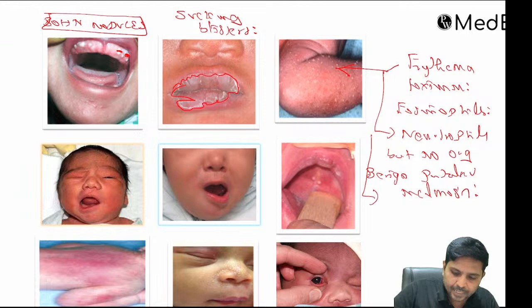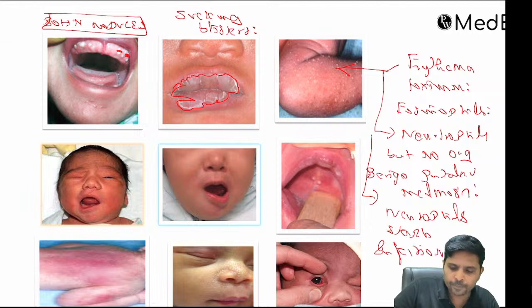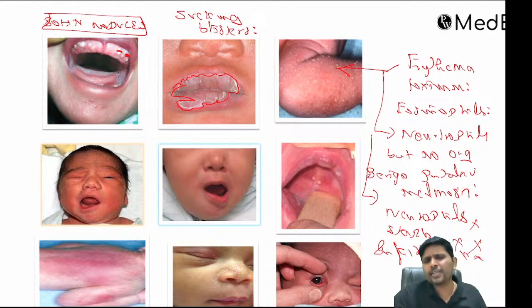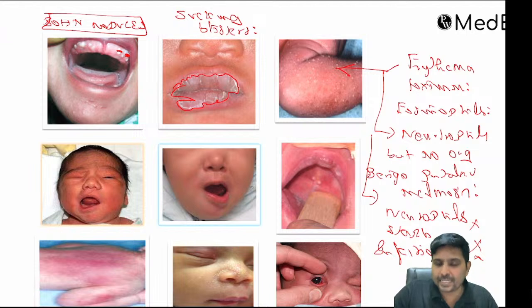Third, if it contains neutrophils along with Staph aureus, then it is infection. You need to give antibiotic. The first, erythema toxicum, no need for antibiotic. Second one, neutrophils without any organisms, benign pustular melanosis, no antibiotic, reassurance. But if neutrophils and Staph aureus are present, then the child has to be treated with first generation cephalosporins such as cephalexin or cefadroxil.